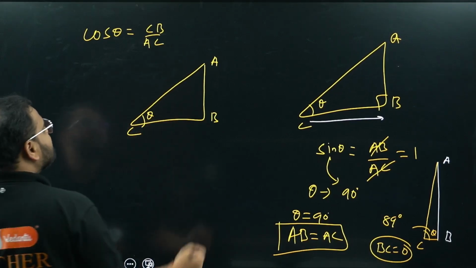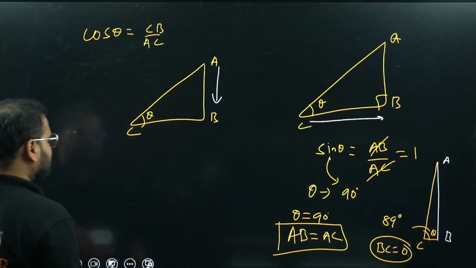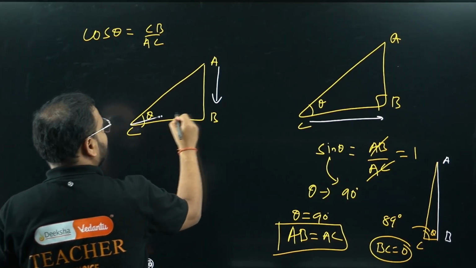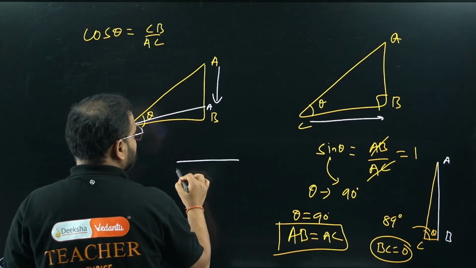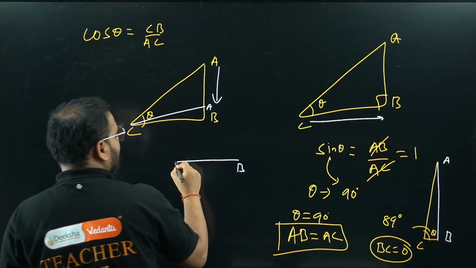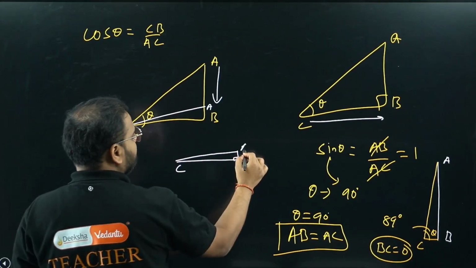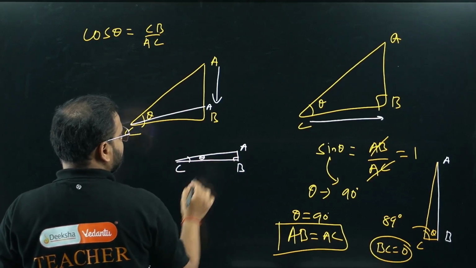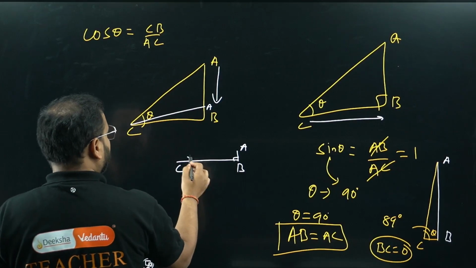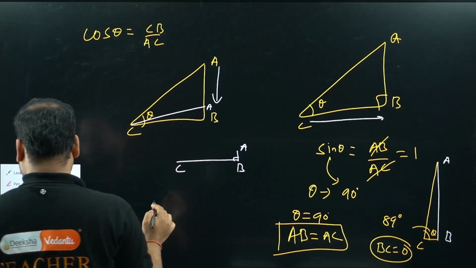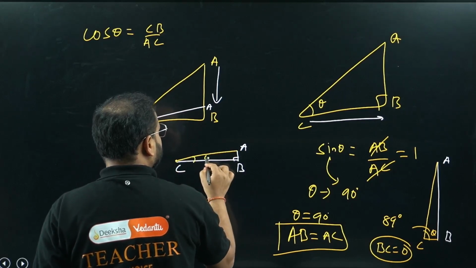What's the meaning of 0 degree? Means this point A, please check. This point A will move towards B. Somewhere there will be a triangle like this, A will come over here. Means if this line is CB, then you'll have a triangle like this, somewhere. This will be A point, and this angle is what? Again, theta. I hope this is visible. No, I'll draw again. Don't worry about it. Give me just a second. This value is theta degree.